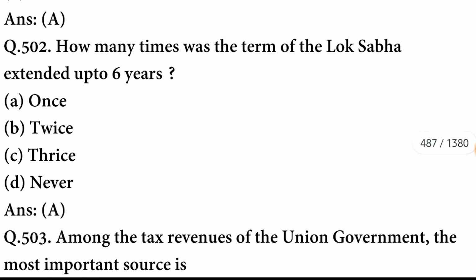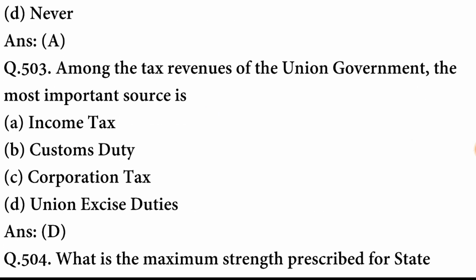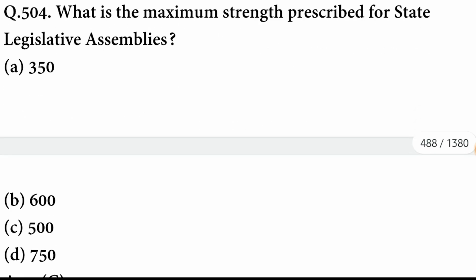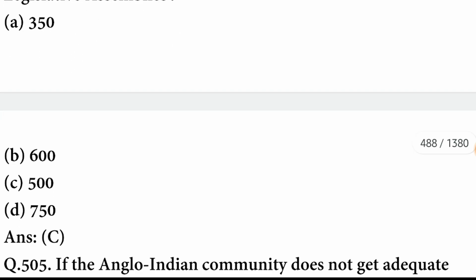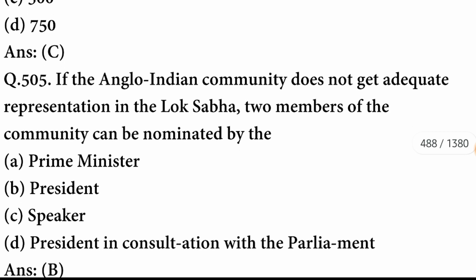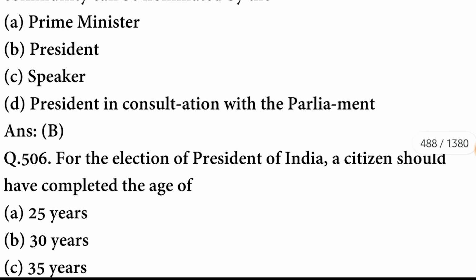So let's go to the next question. How many times was the term of Lok Sabha extended up to 6 years? It has been extended only once. A option is correct. Among the tax revenues of the union government, the most important source is union excise duties. What is the maximum strength prescribed for the state legislative assemblies? It is 500. C option is correct. If Anglo-Indian community does not get adequate representation in Lok Sabha, 2 members of the community can be nominated by the President. B option is correct.